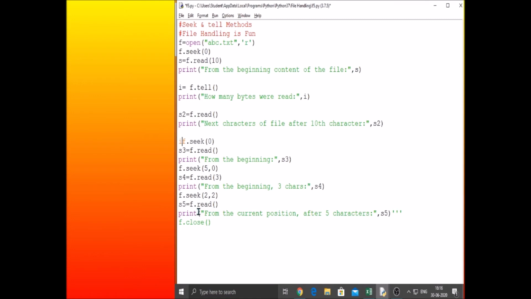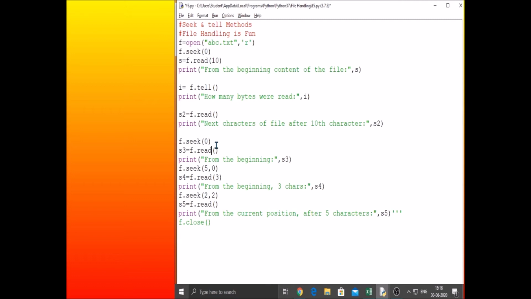If you again display the file's tell value, it will be at the end of the file. Now, if you don't want to open the file again to bring the cursor to the beginning, but want to do it using your program only, what must I use? I have to use the seek method, with offset 0 and parameter 0. That will bring the cursor to the beginning.